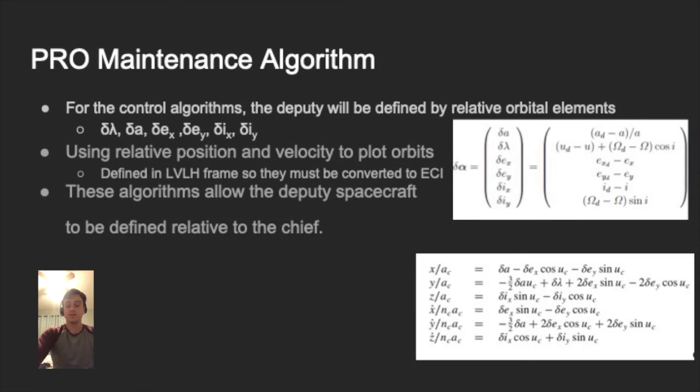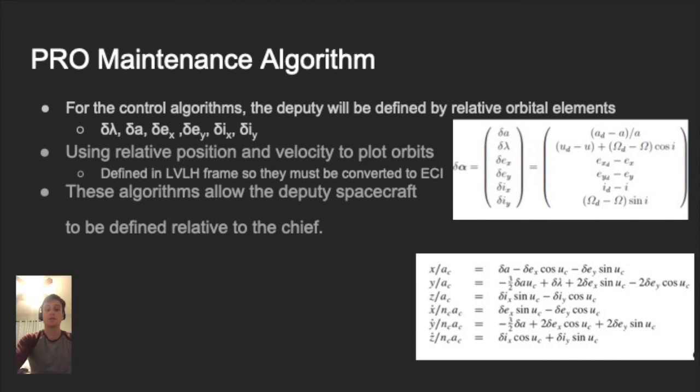In this case, we will have a chief spacecraft whose orbit is defined by standard orbital elements. We will also have a deputy spacecraft whose orbit is defined by the chief's, and it will be defined by these relative orbital elements. There are 6 relative orbital elements. Delta lambda, which is the distance in the cross-track direction, also known as the drift term. Delta alpha, which is the relative semi-major axis. Delta EX and delta EY, which is the relative eccentricity vector in the x and y directions, and then the delta IX and delta IY, which is the relative inclination vector in the x and y directions.